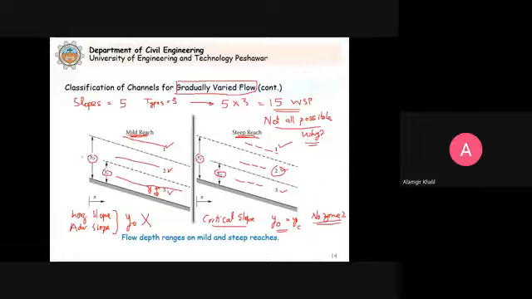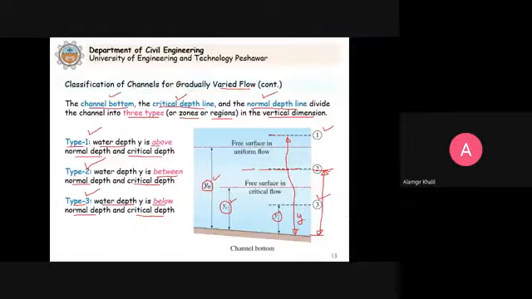So it means that the y naught for these two slopes, y naught is what? Let me write down y naught. Actually it is infinity. The normal depth that we define for these two, that is infinity. Now for zone 1 to occur, the depth should be above the normal depth and the critical depth. That is zone 1 or type 1 or region 1.